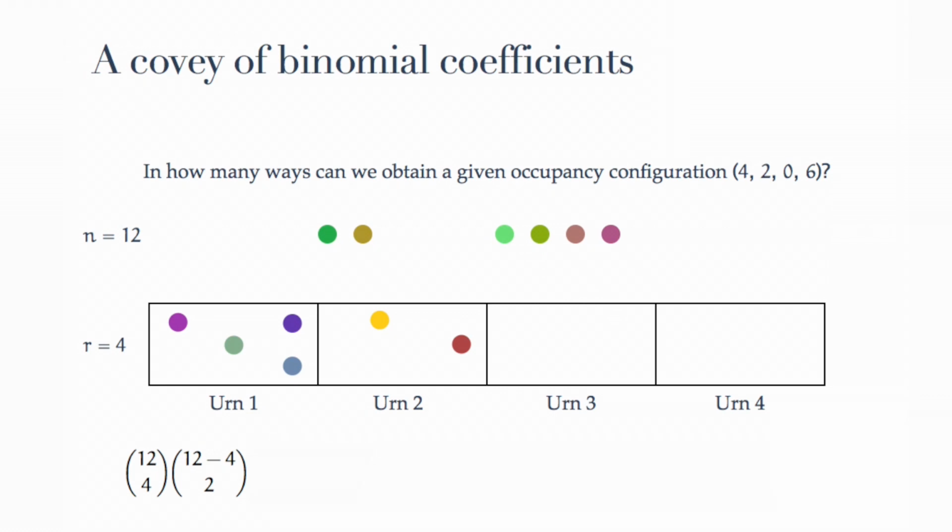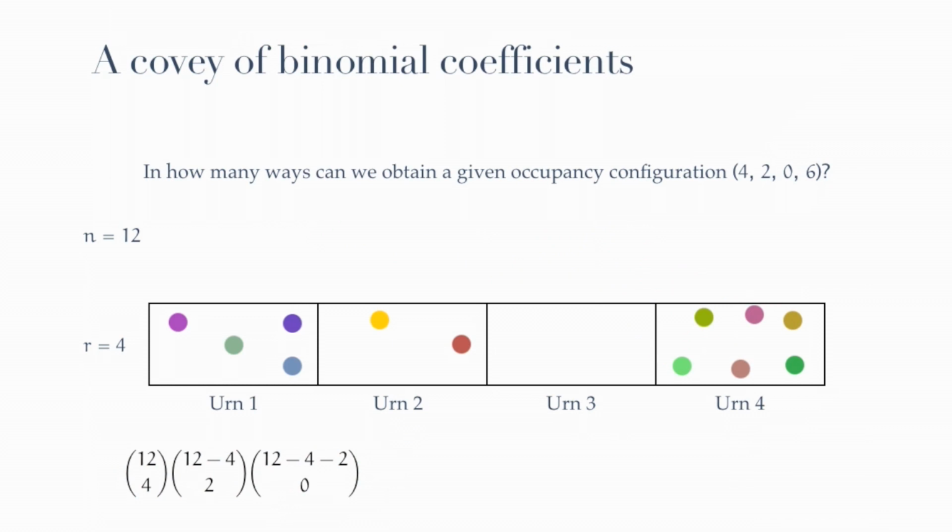This can be done in 6 choose 0 ways. And now we come to the last urn. At this point, we have 6 balls residual, and all of them go into that last urn. This can be done, of course, in only one way, or spelling it out in 6 choose 6 ways, which is exactly 1.